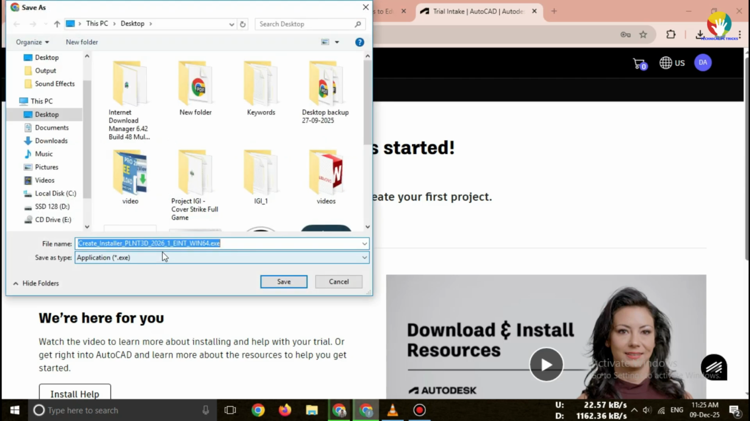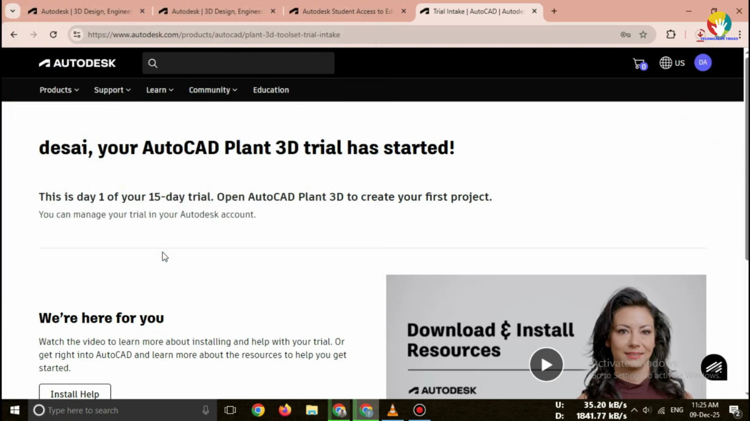AutoCAD Plant 3D uses the Autodesk download manager, so the process happens in 2 steps. The installer downloads a small file. Then the full Plant 3D package downloads, around 5 to 8 gigabytes.